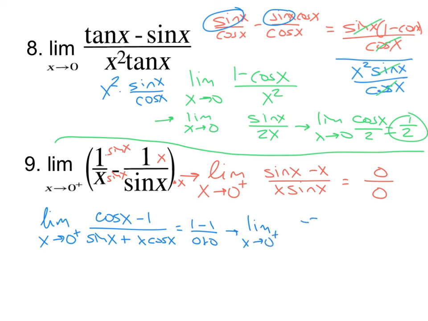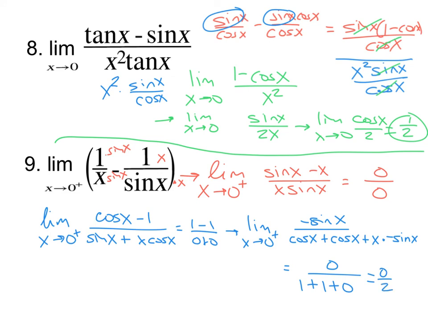Derivative of the top. Derivative of the bottom. So cosine x and then a product rule. Cosine x, x times negative sine x. Yeah, so here we get 0 on top, but we get 1 plus 1 plus 0 on the bottom. So 0 over 2 is 0. And now we're done.